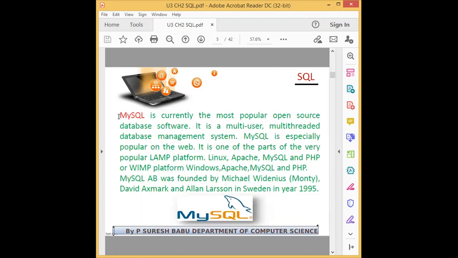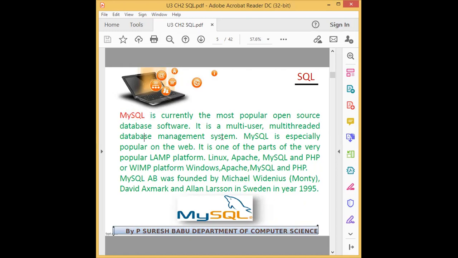Then what is meant by MySQL? SQL is a structured query language. MySQL is a DBMS software. For our syllabus, we are going to use this one for working with SQL, and we can also interface MySQL with Python. So we can indirectly access the database with the help of the Python programming language. That is the next chapter.